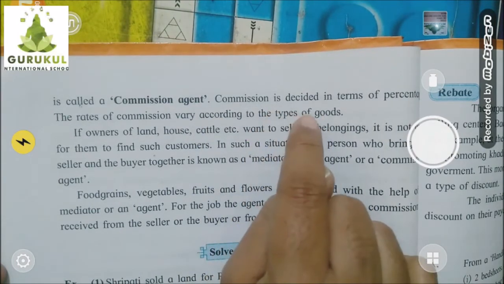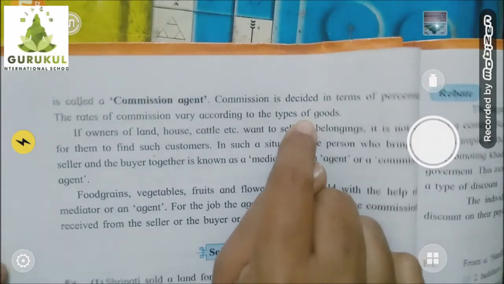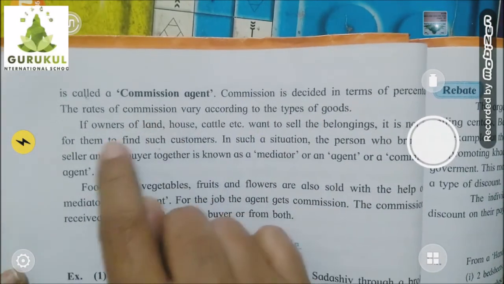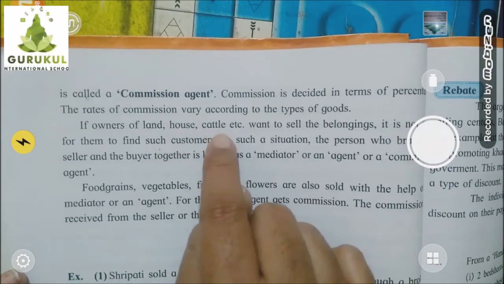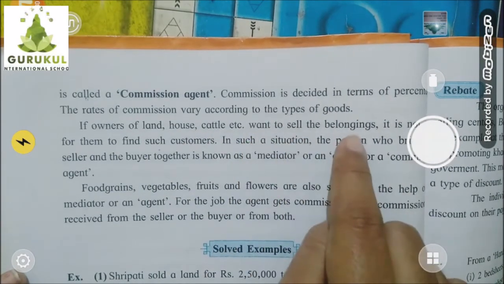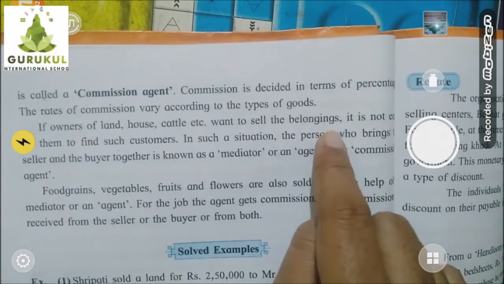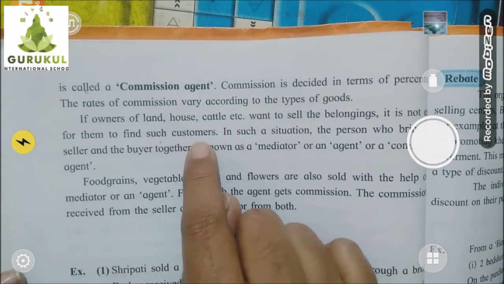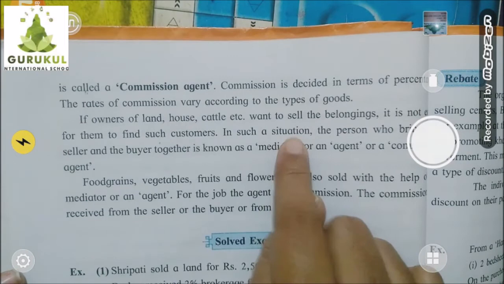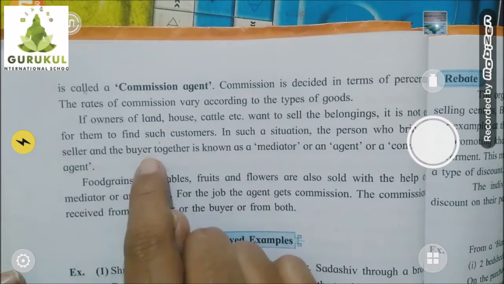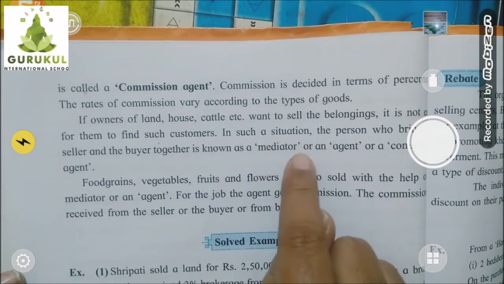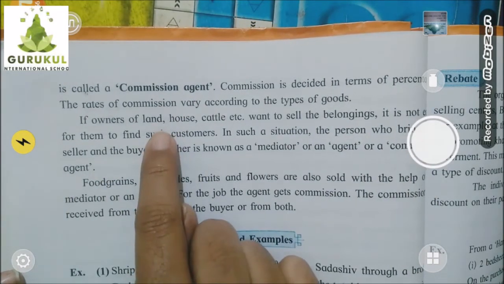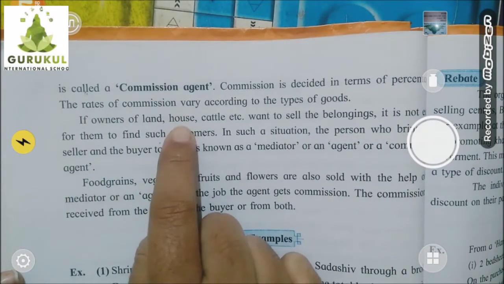Which kind of goods you are selling, which kind of things you are selling, depends on that the commission differs. If owners of land, house, cattle, etc. want to sell their belongings, it is not easy for them to find such customers. In such a situation, the person who brings the seller and buyer together is known as a mediator or agent or commission agent.